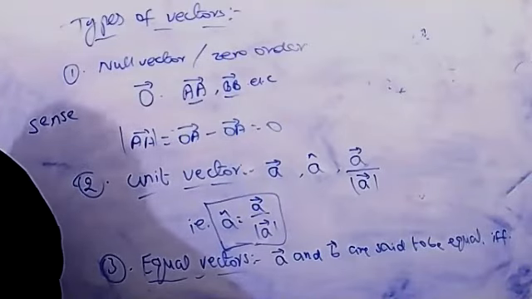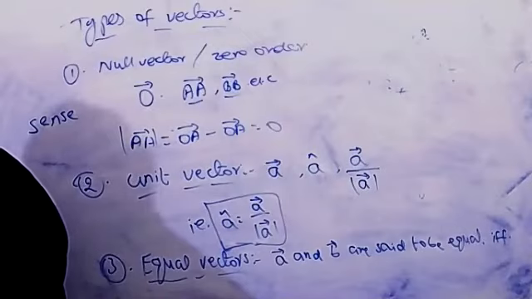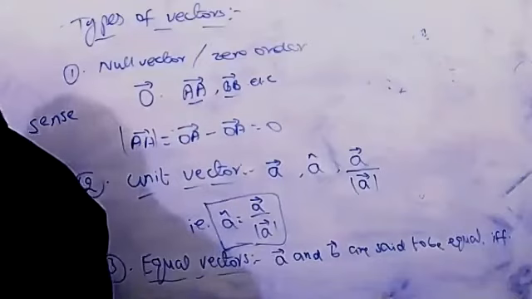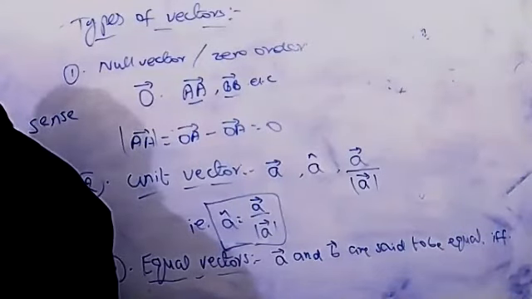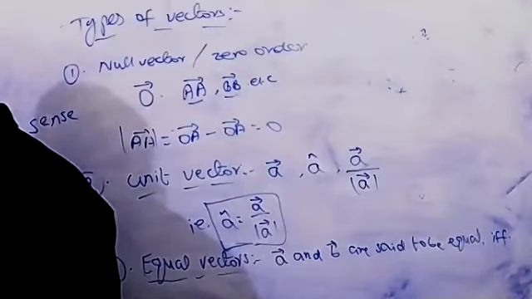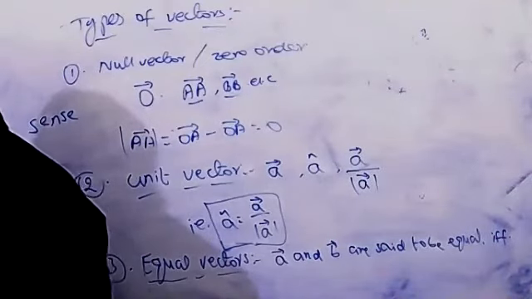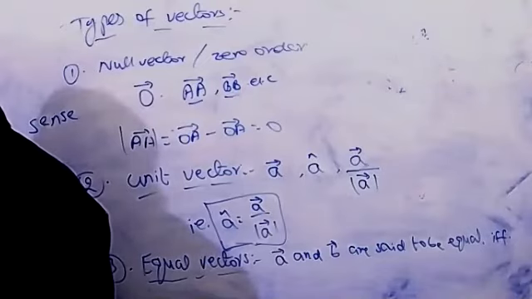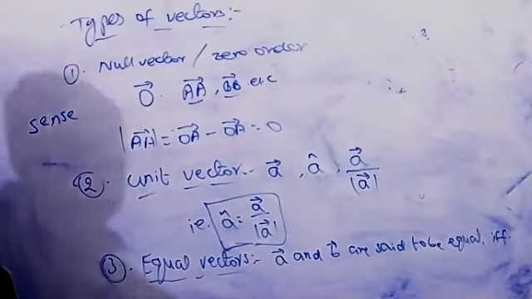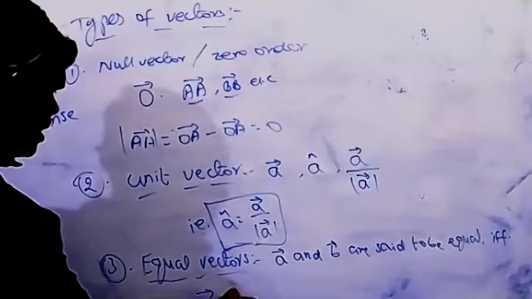If two vectors A and B are equal, then we write, this one is the actual symbol.